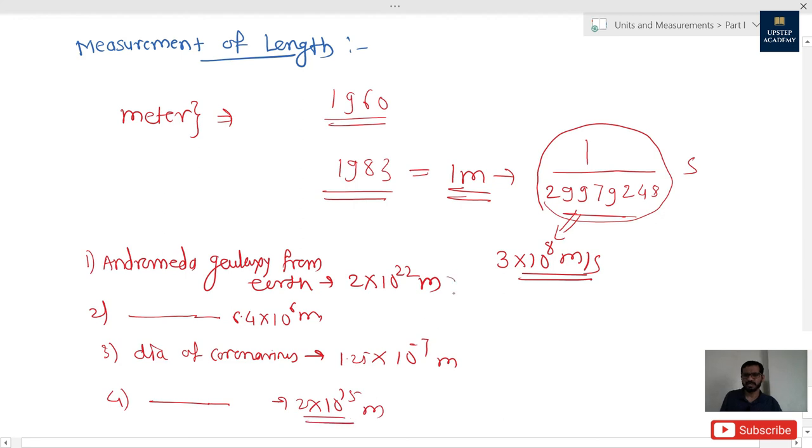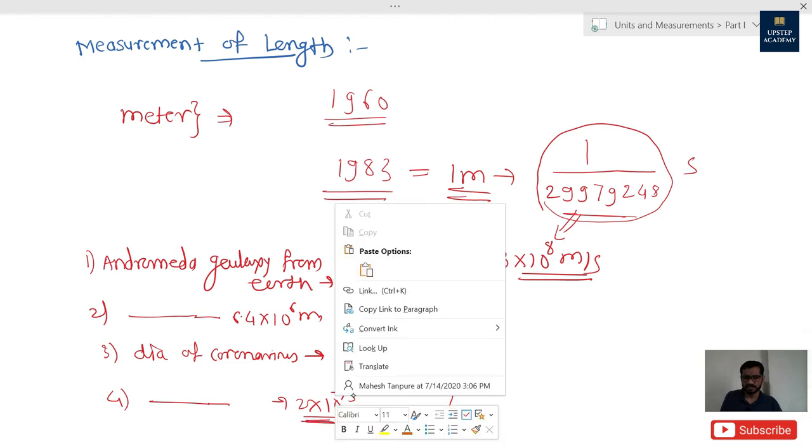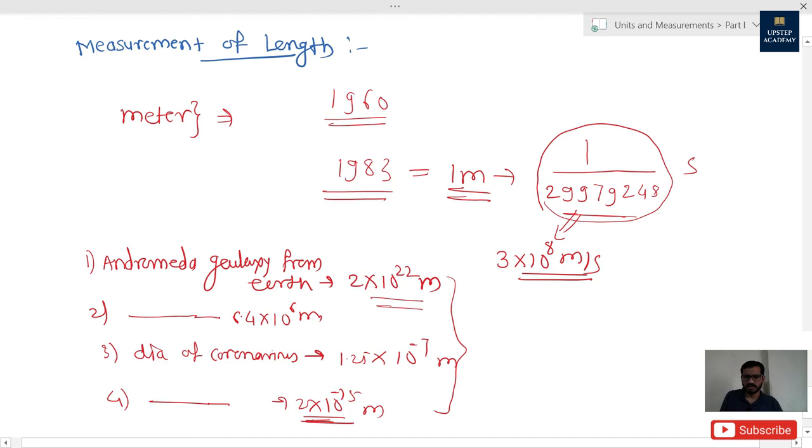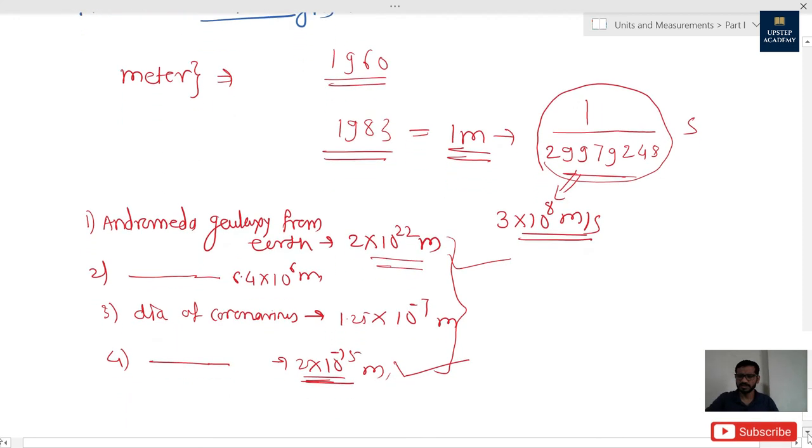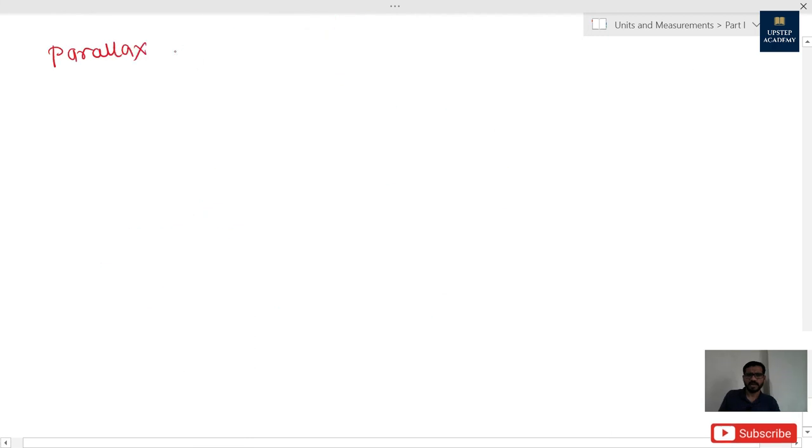So you can see how huge a difference there is between the minimum length I took here and the maximum. How big a difference between Andromeda galaxy distance from Earth and diameter of the proton. So we have to measure very large distances as well as very small distances. So let's see how large distances we can measure. For that purpose there is one method named parallax method.